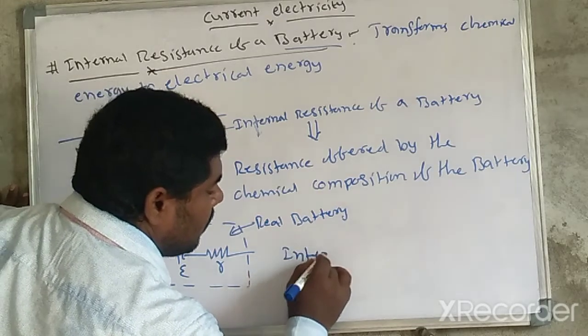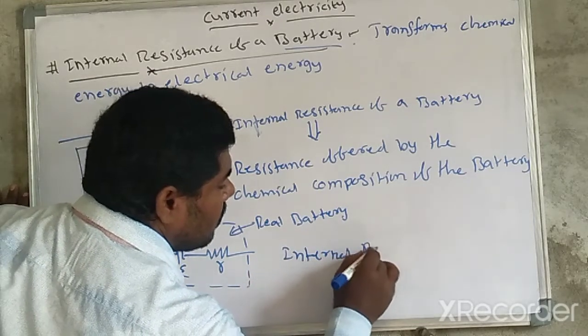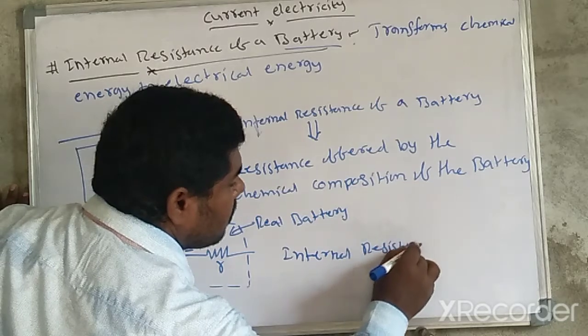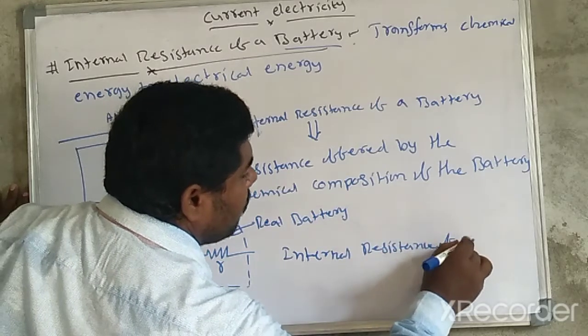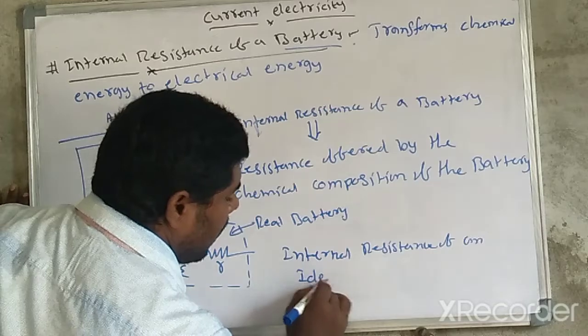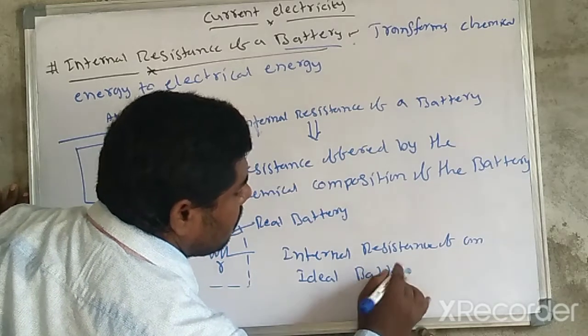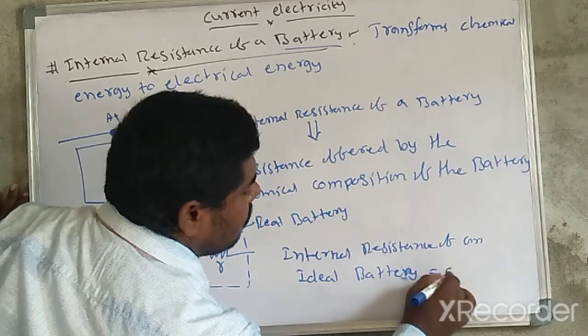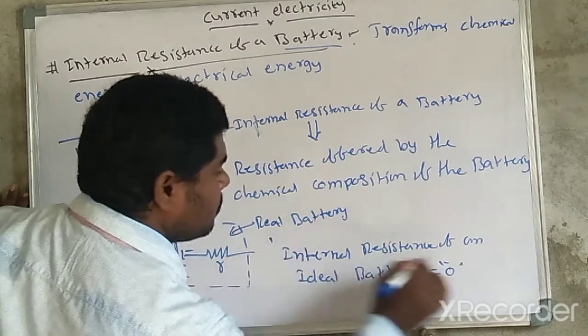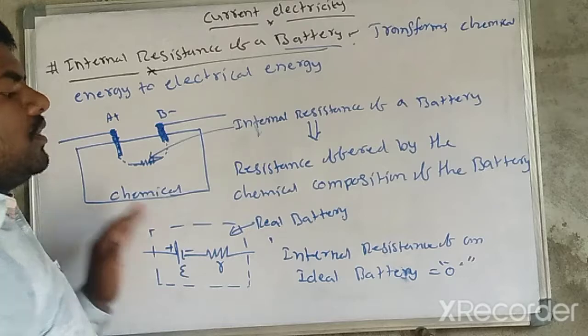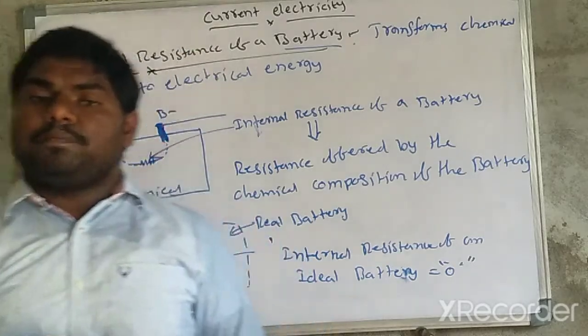So the internal resistance of an ideal battery is equal to 0. This is the most important term. Please remember.